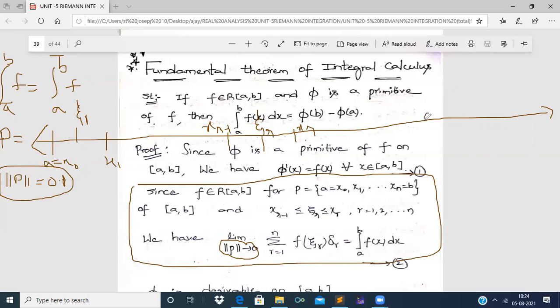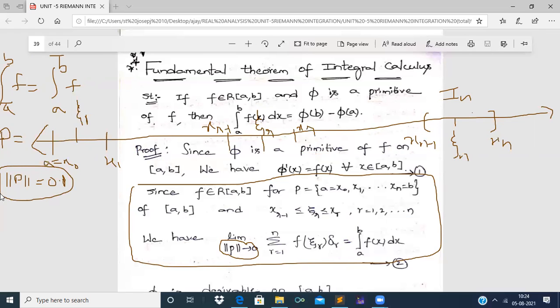In the nth segment we get xi n, in between x n minus 1 and x n.